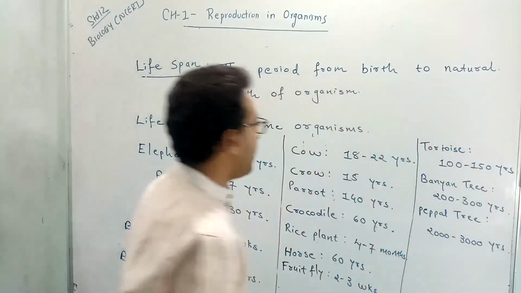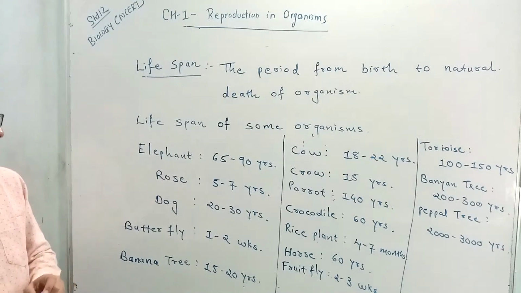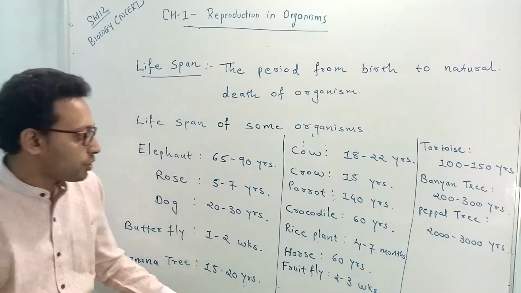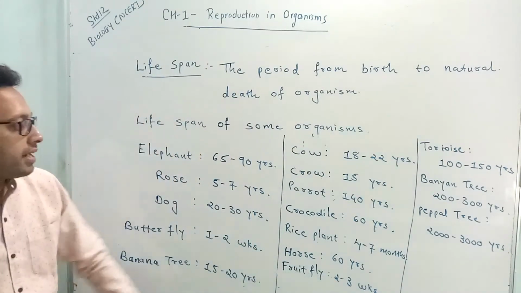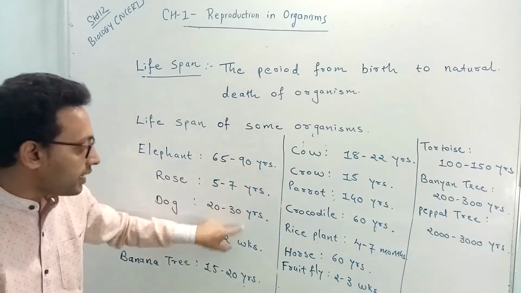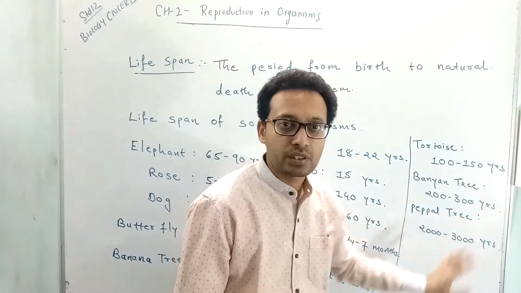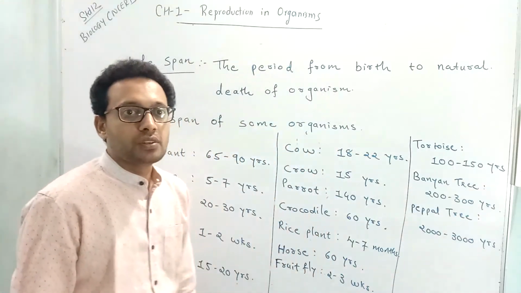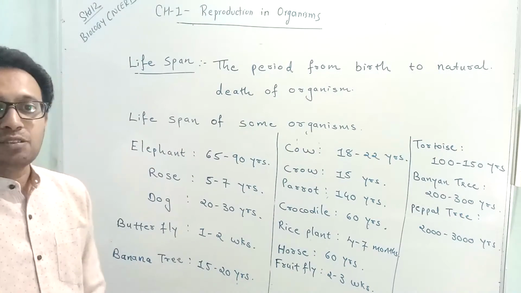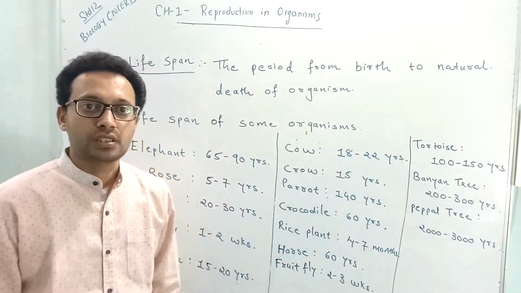So if you look at the lifespan of different living organisms, some are in terms of weeks, some are in terms of months, some are in terms of years. Some have hundreds of years and some have thousands of years. So this indicates that the lifespan of different living organisms has different time intervals.